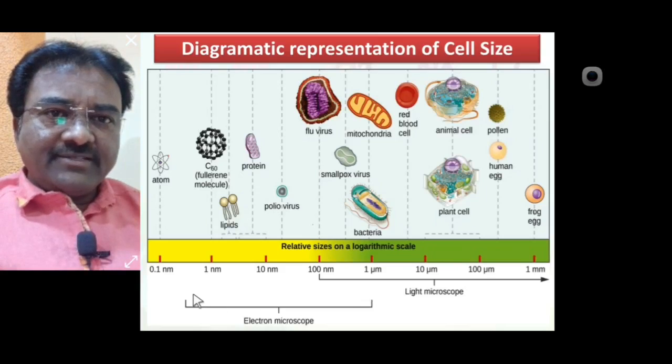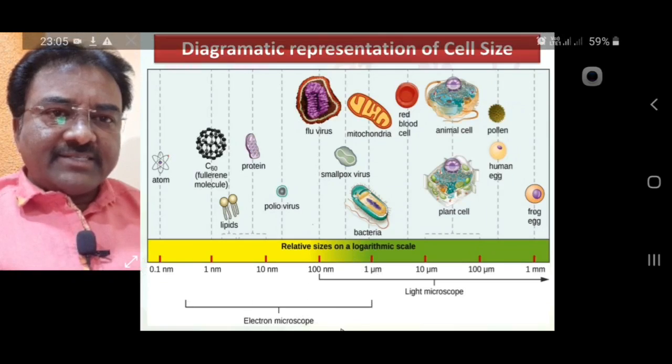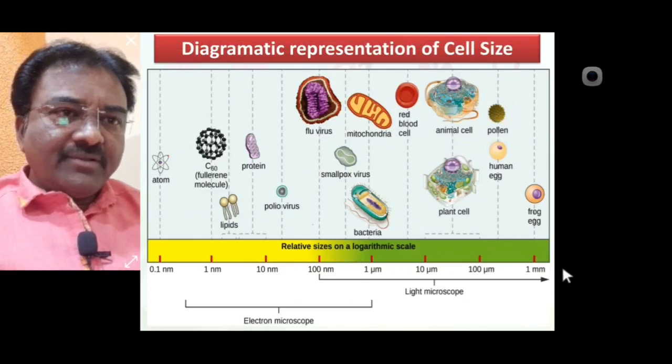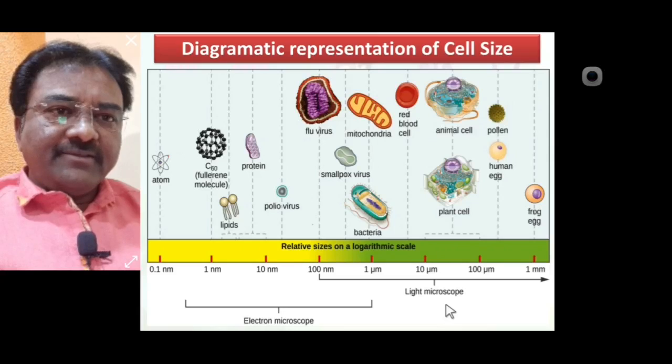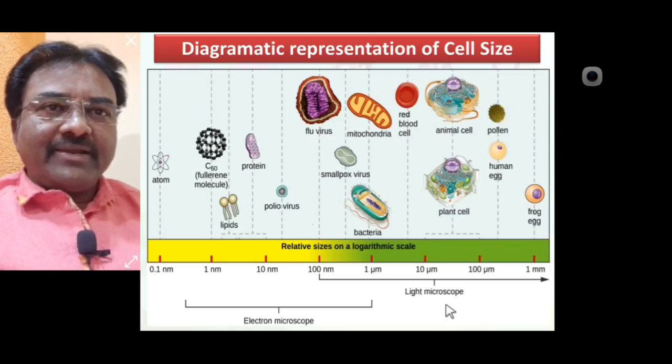Here noted, 0.1 nanometer to 1 micrometer cells or objects are seen in the electron microscope, while 100 nanometer to 1 mm are seen in the light microscope. Up to this we discussed in detail the diagrammatic representation of cell size.